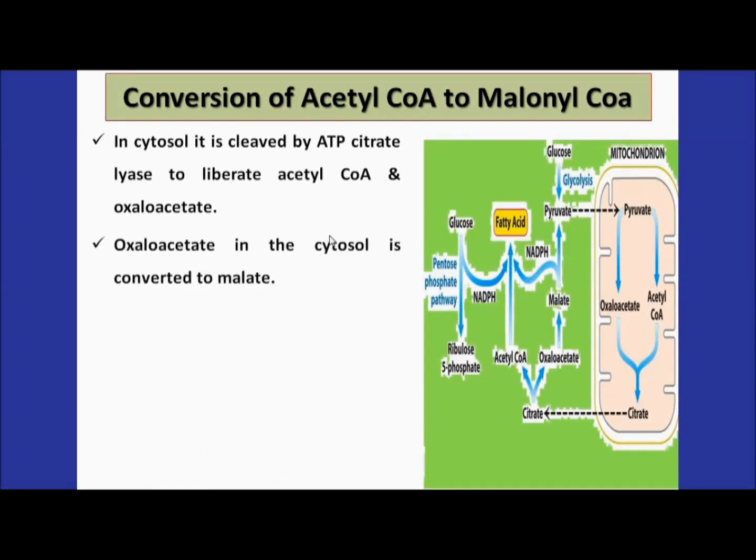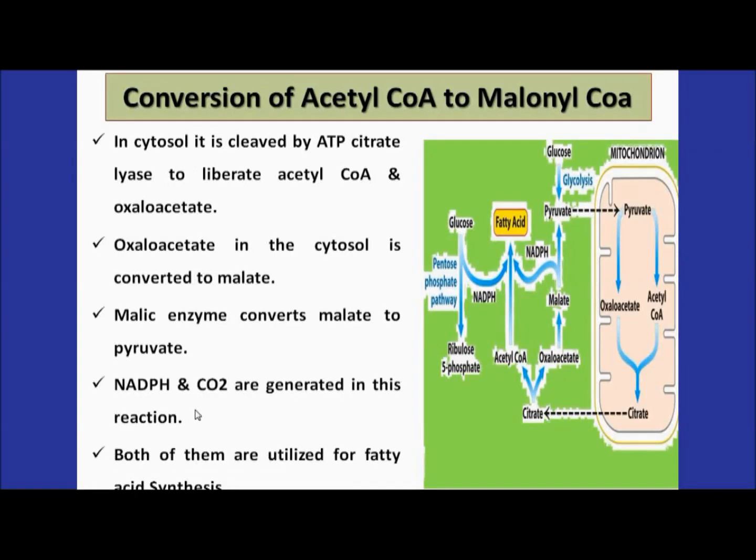The next step: this oxaloacetate in the cytoplasm will now get converted into malate. The malic enzyme then converts the malate to pyruvate. Finally this malate gets converted into pyruvate, and NADPH and carbon dioxide are generated in this reaction. See here, NADPH is produced, and carbon dioxide is also produced. Both of these, NADPH and carbon dioxide, are utilized during the process of fatty acid synthesis.